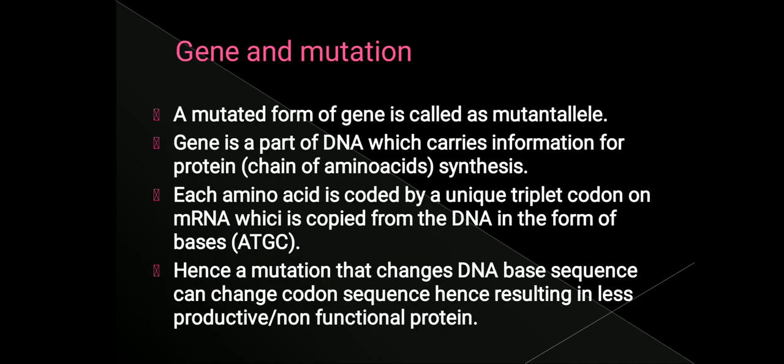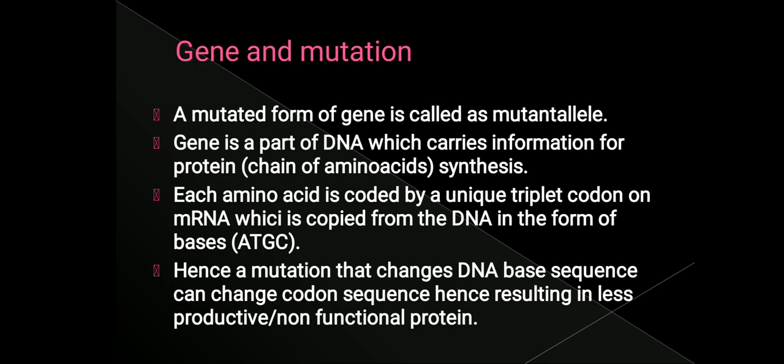So let us come to our topic, that is gene and mutation. A mutated form of a gene is called a mutant allele. When a gene is mutated, we call it a mutant allele. A gene, as we all know, is a part of DNA which carries information for protein synthesis. DNA is made up of nucleotide bases, which are arranged like A, T, G, C, C, G, A, T and so on.